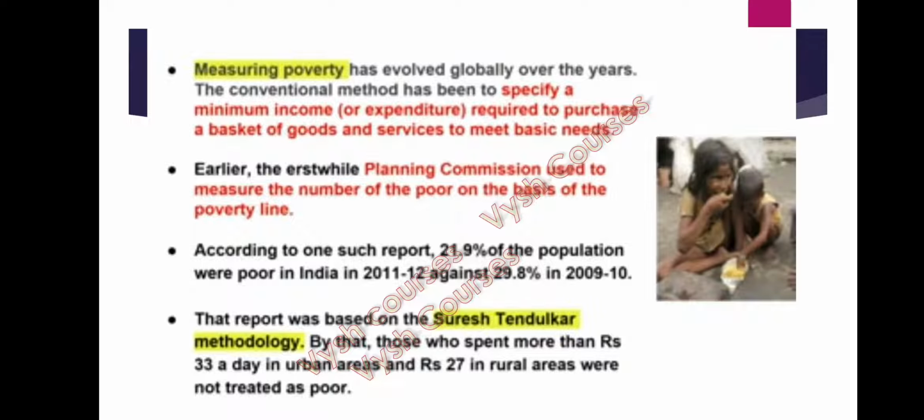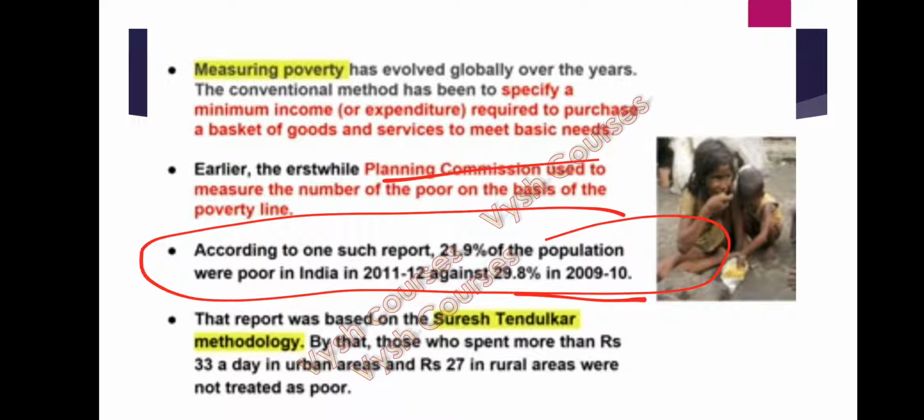The conventional method only specifies a minimum income required to purchase a basket of goods and services to meet basic needs. That was the conventional or normal method. Earlier, the Planning Commission used it to measure the number of poor on the basis of the poverty line itself, not on social indicators. According to one such report, 21.9% of the population were poor in India in 2011-12, as against 29.8% in 2009-10. This was earlier done by the erstwhile Planning Commission.